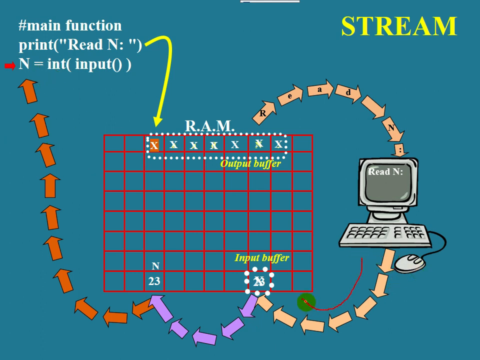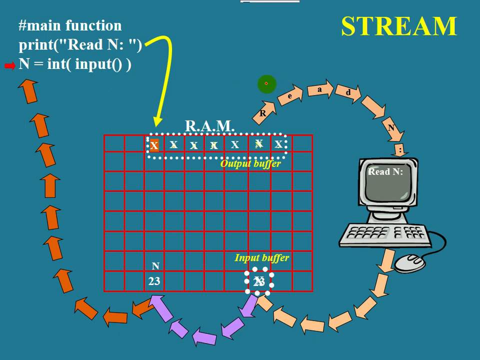So a stream that supplies data to the program is known as an input stream. And what is the importance of an input stream? An input stream is used to read data from a file, and here what is the file that is taken? The keyboard file.